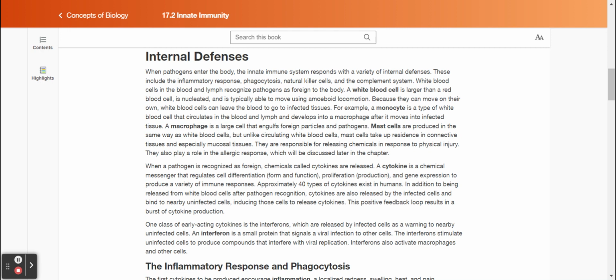A macrophage is a large cell that engulfs foreign particles and pathogens. Mast cells are produced in the same way as white blood cells, but unlike circulating white blood cells, mast cells take up residence in connective tissues and especially mucosal tissues. They are responsible for releasing chemicals in response to physical injury. They also play a role in the allergic response, which will be discussed later in the chapter.